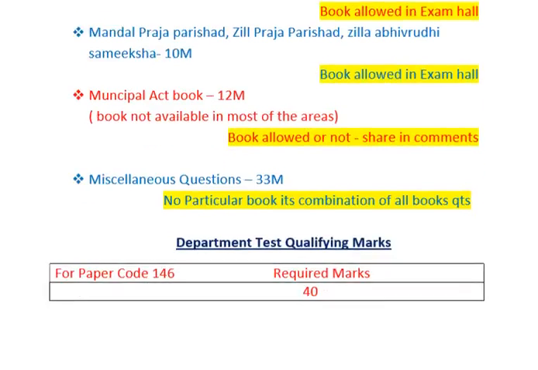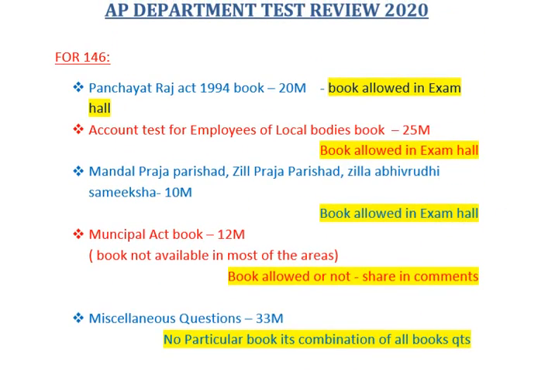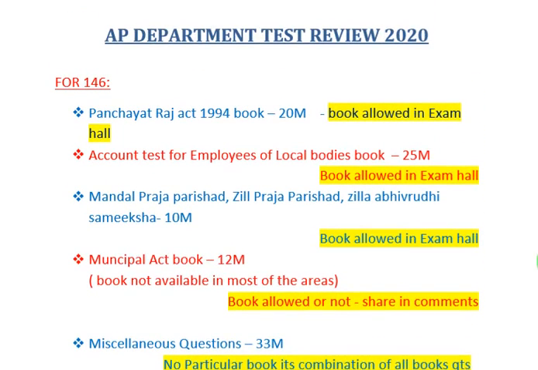And the passing mark is 40 marks, that is 40% of the total marks. Here 100 questions are given, so 40 marks you need to get to qualify for this exam. This is for 146 for AP Departmental Test. And for TS Departmental Test also it is almost the same. Whatever books you use here for TS, for Telangana state also you can use the same kind of books, and in the books themselves it is written that it is for TS or AP Departmental Test.